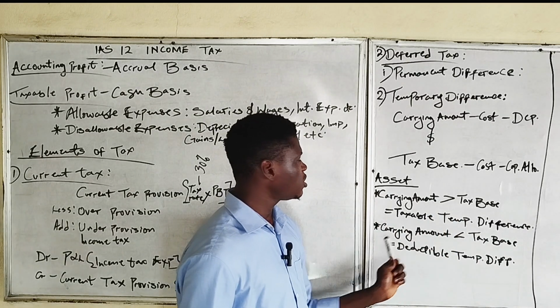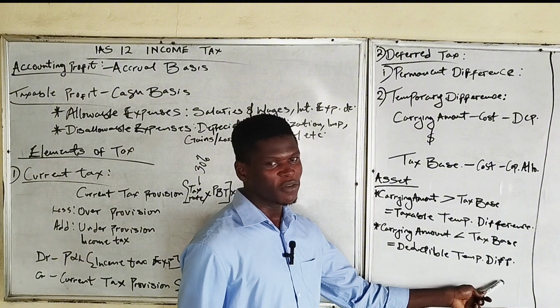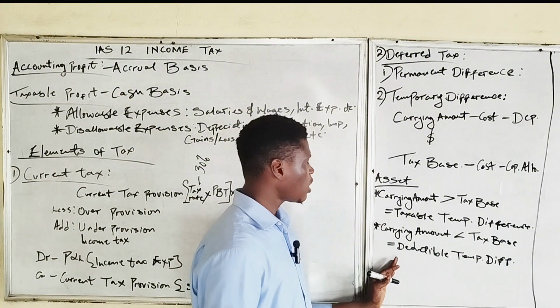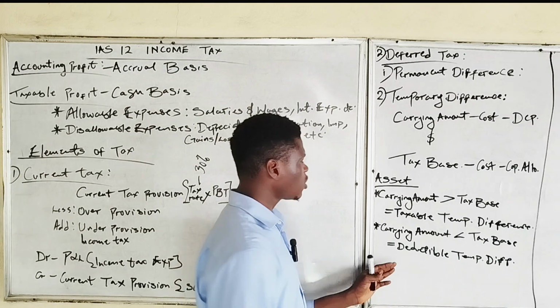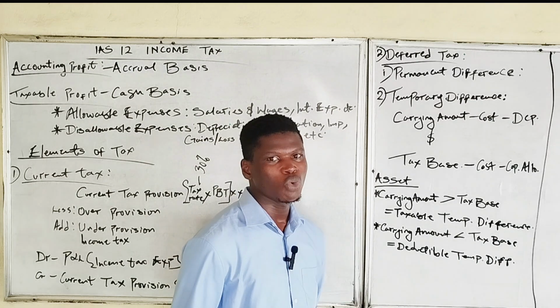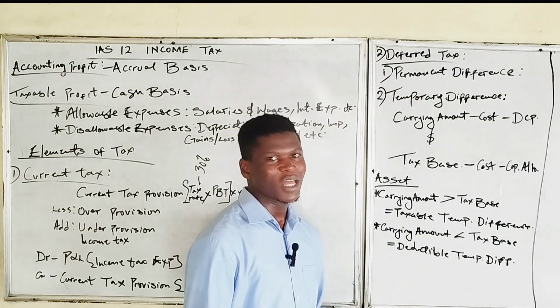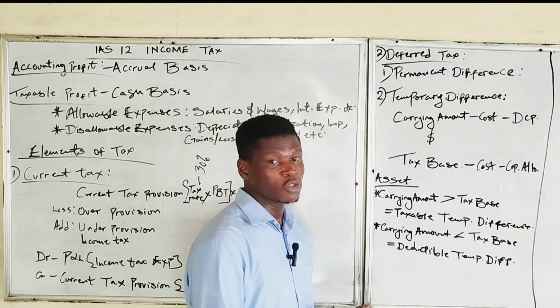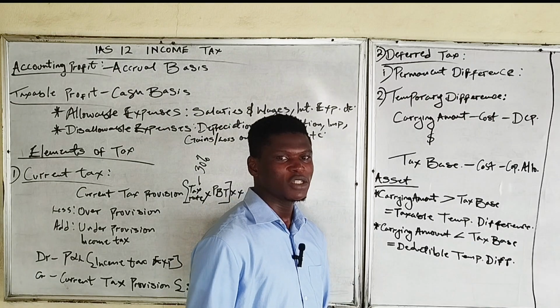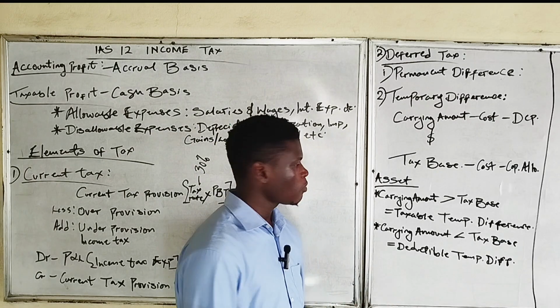And then the second one is the deductible temporary difference. We said when the carrying amount of an asset is lower than the tax base of an asset, we'll have deductible temporary difference. Deductible temporary differences are transactions that will give rise to a tax credit or tax benefit to be enjoyed by an entity in the future. So deductible temporary difference will give rise to deferred tax asset.